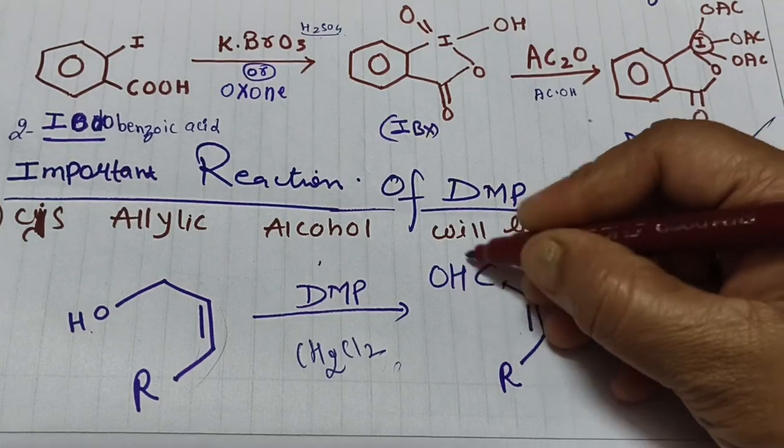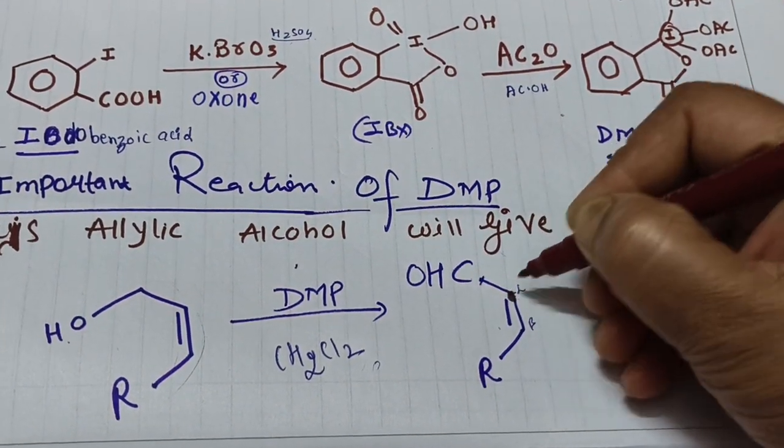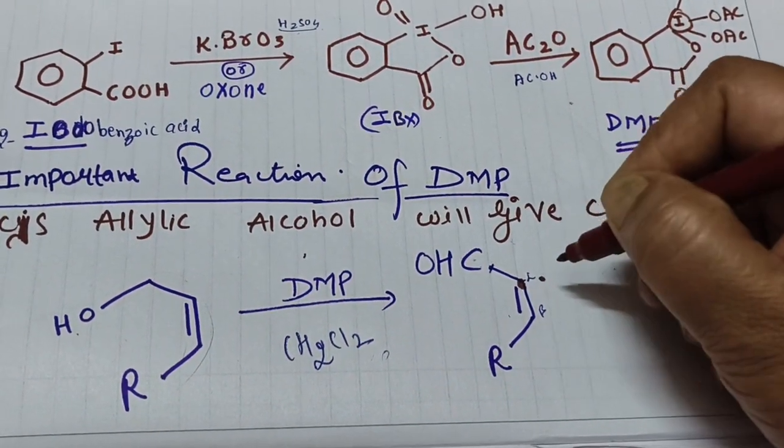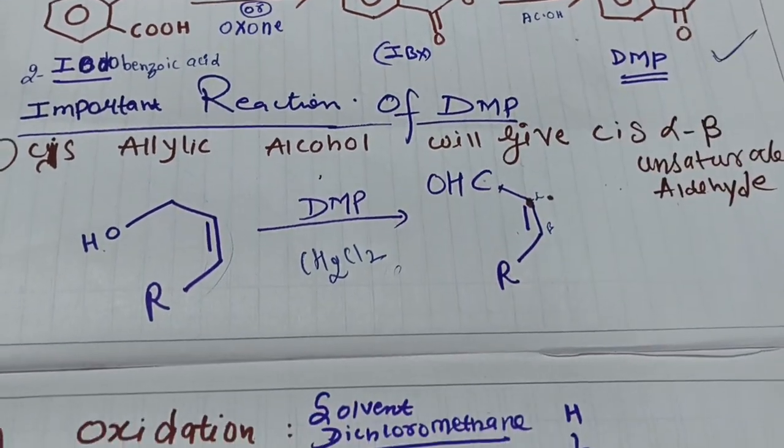Unsaturation clear? This is our aldehyde, and the carbon attached directly to the aldehyde is known as the alpha carbon atom, and this is beta. So you will get an alpha beta unsaturated aldehyde.